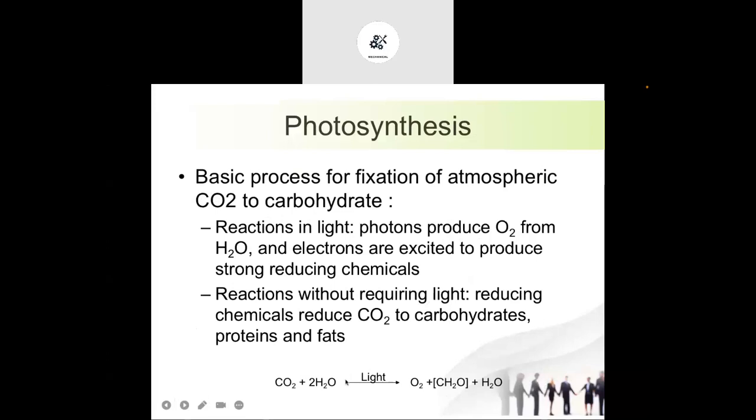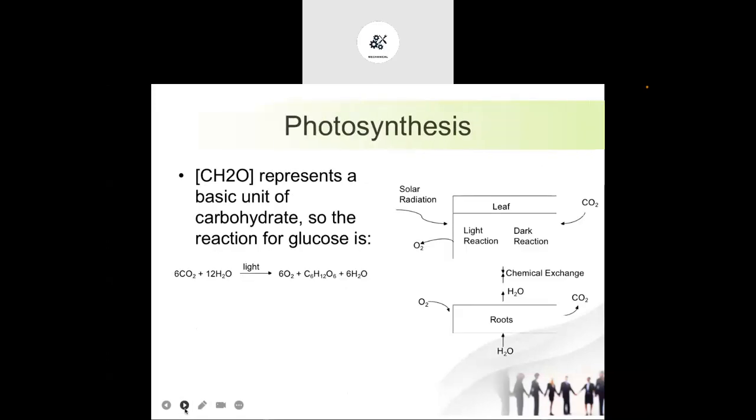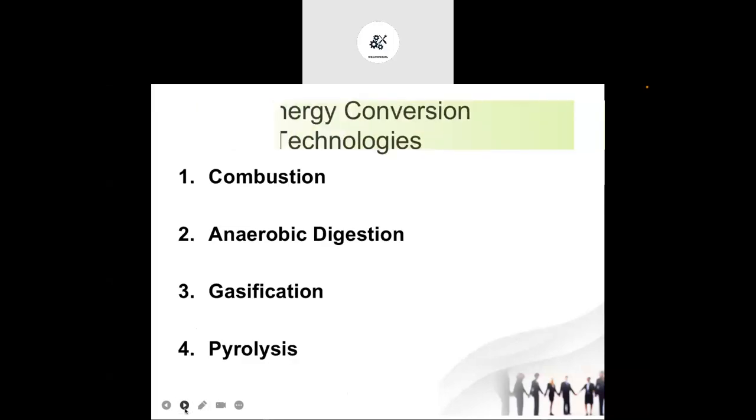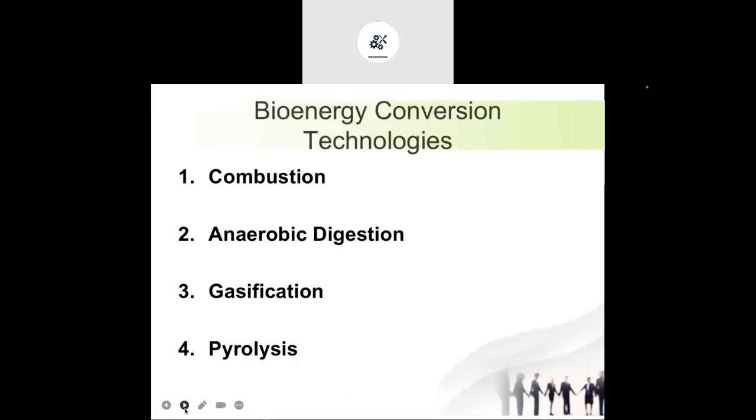There are different ways. This is just the basics of photosynthesis, the chemical reaction, and how, by the use of radiation or light, the carbon dioxide is broken, and by using water and carbon dioxide, glucose is generated or manufactured. So you can see the basics here.